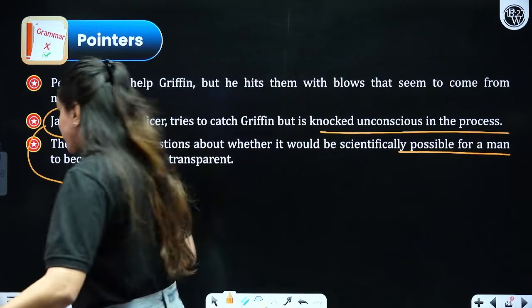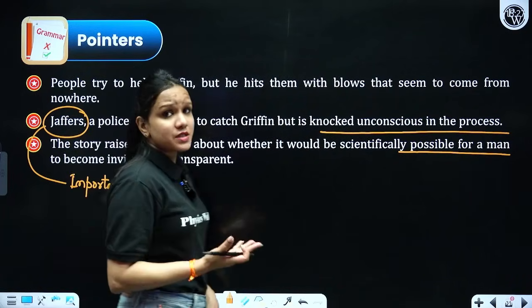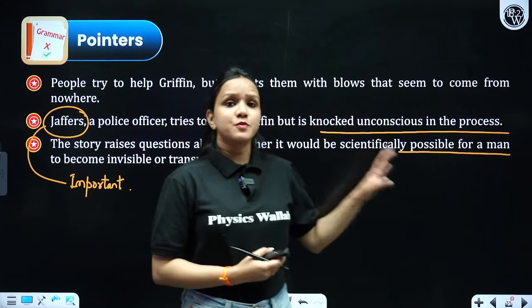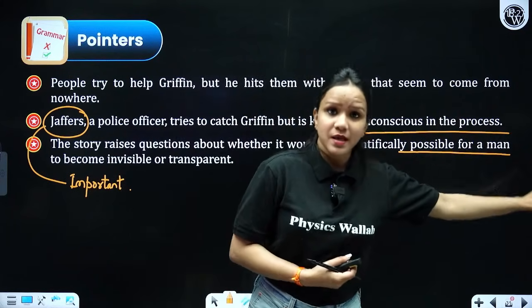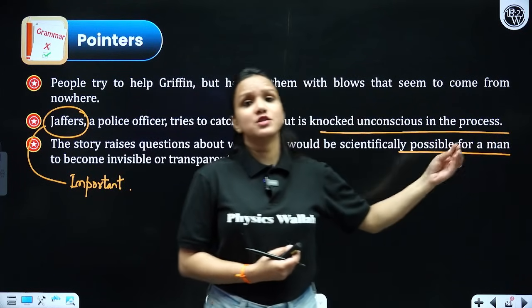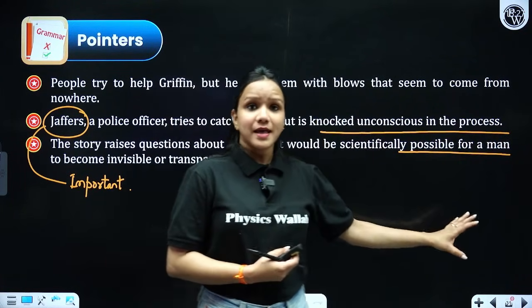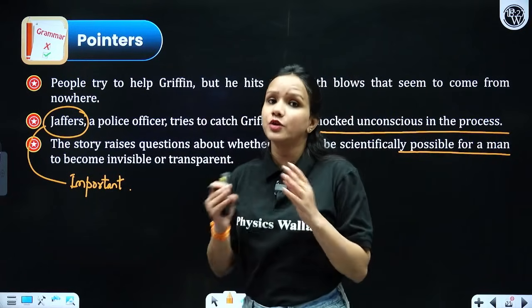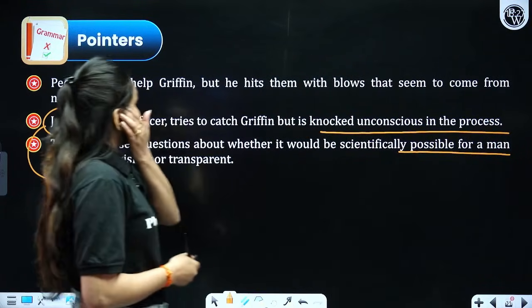All right. So then we come to know about Mr. Jeffers, the police officer who tried to catch hold of him, but even he could not catch him just because Griffin was so invisible, nobody could catch him. And the story ended on this particular note only, that everybody was confused and the situation became so chaotic, but still nobody could catch him, right?